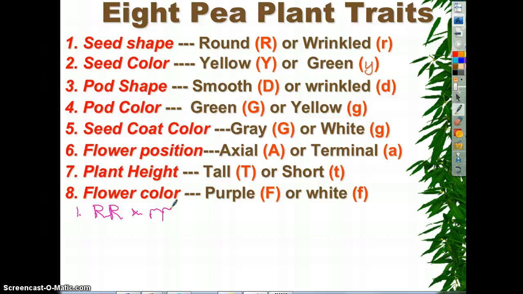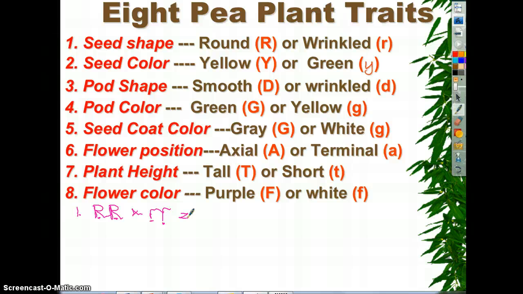We have to use two letters because all plants have two parents. So the first R was a gene from one parent. This was a gene from the second parent of this flower. And then you have the next parent. Maybe this is the father. The father had to have one gene from mom and one gene from dad. Well, then you cross these two plants, and the only gene that will be expressed is going to be the dominant one. You get one from each.